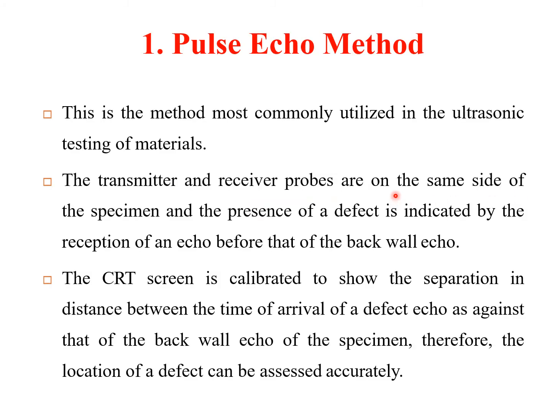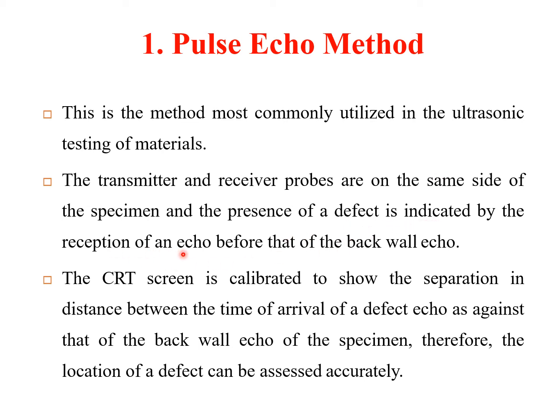The pulse echo method is one of the most common methods in ultrasonic testing. The transmitter and the receiver are placed on the same side of the component. If it is on the top side, we'll place the transmitter and receiver on the top. If it is through the sides, then the transmitter and probes will be on the same side. Wherever you put the transmitter, at that location or at a certain distance apart, we'll also put the receiver probes on the same side. The presence of a defect is indicated by the reception of an echo.